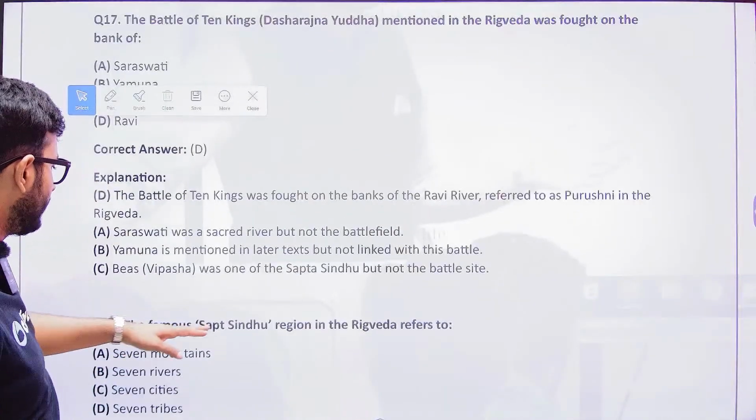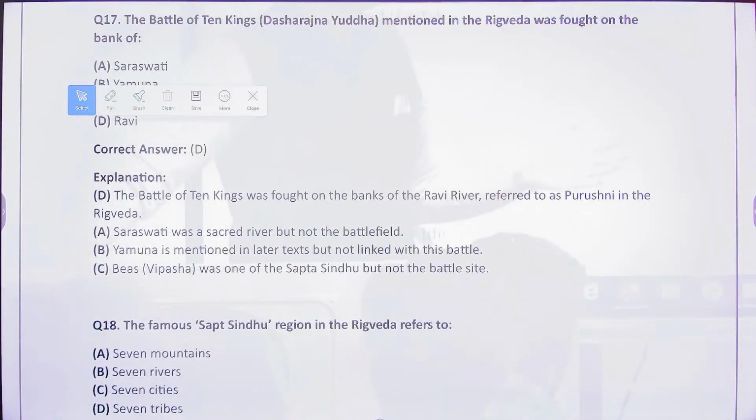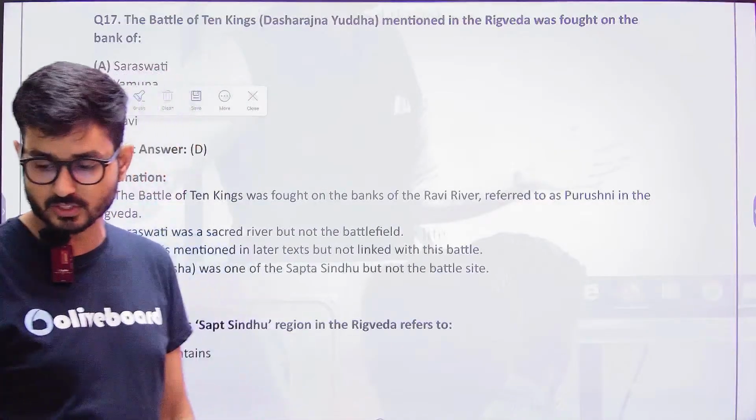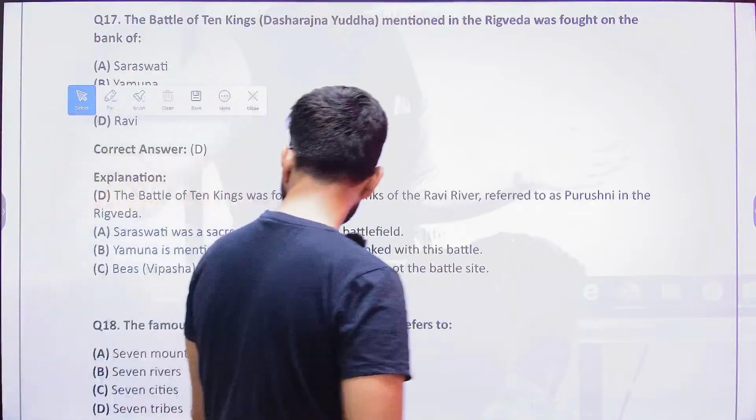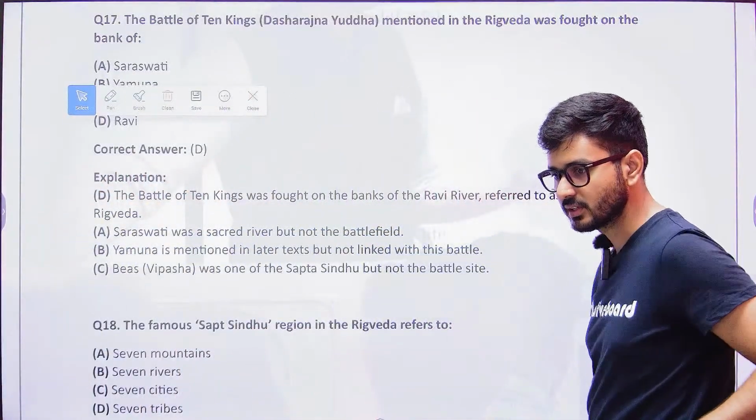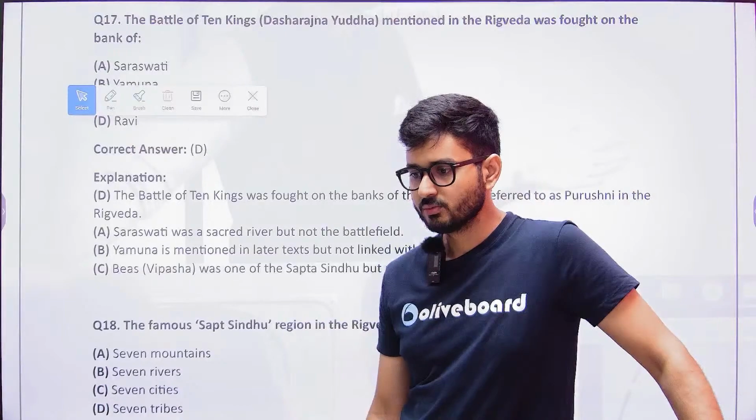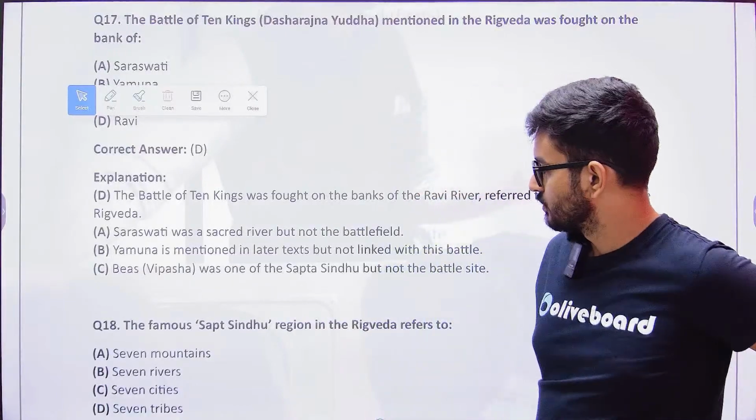The next one: the famous Sapta Sindhu region in the Rig Veda refers to what? Seven mountains, seven rivers, seven cities, or seven tribes? Yes, very good, Sasi. Vishwamitra was one of the major reasons. Now, come on, answer this. The famous Sapta Sindhu region is known for what? Which one is it?